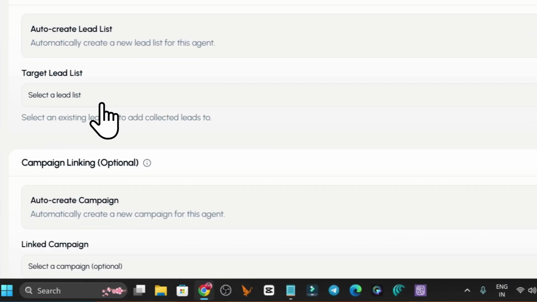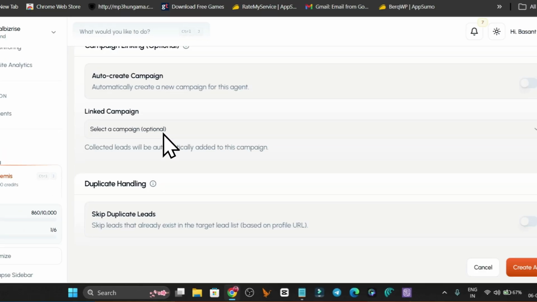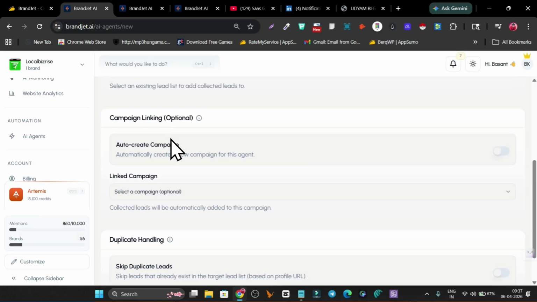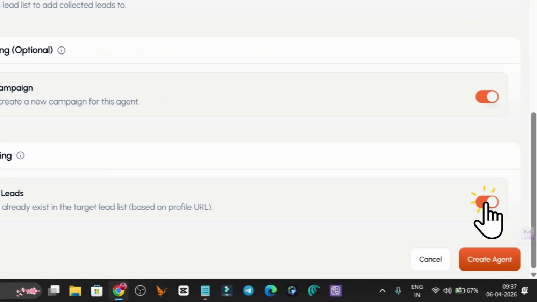We have to select the lead list. We have these two lists available, and I am going to select this one. Then you choose whether you want to automatically create the campaign or not. Yes, I want to automatically create the campaign here. I want to skip the duplicate leads, then click on create agent.